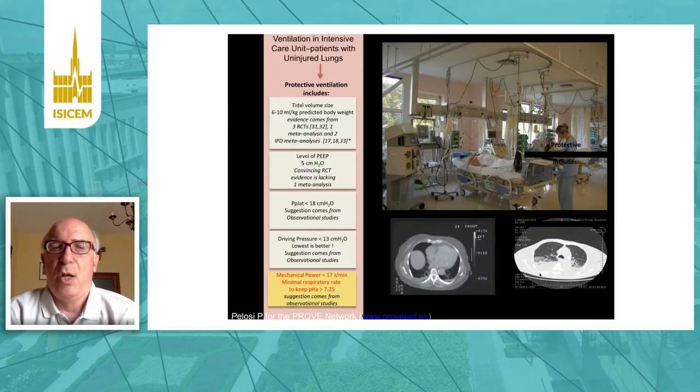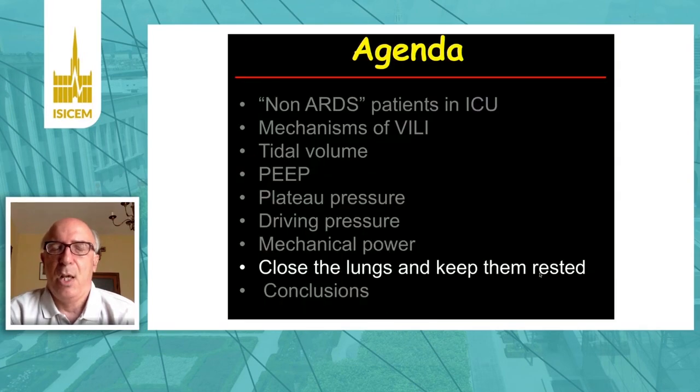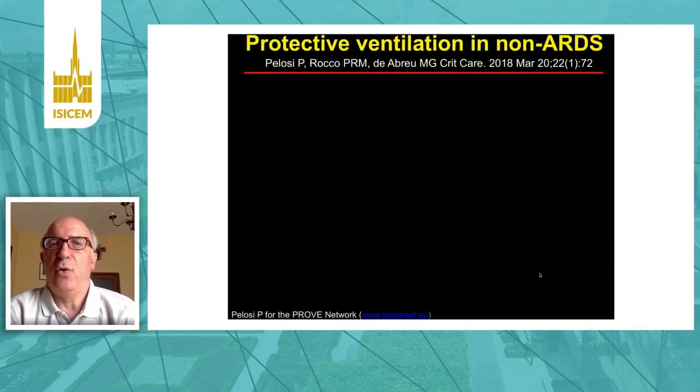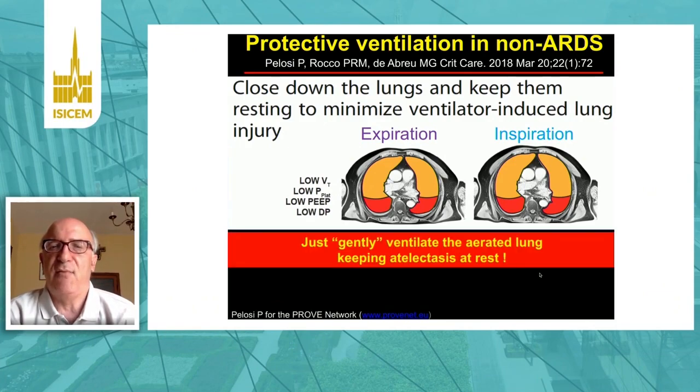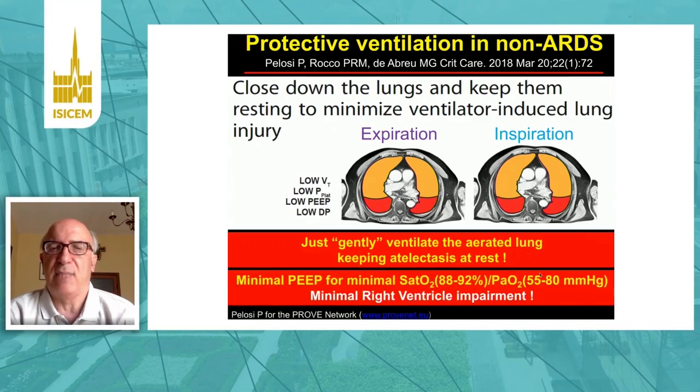So we suggest to target mechanical power below 17, maximum 20 joules per minute, with a minimal respiratory rate, and to keep pH higher than 7.25. So we conclude in general in non-RDS that we should keep the lung relatively closed and keep it resting to minimize ventilator-induced lung injury. Just gently ventilate the aerated lung, keeping atelectasis at rest, and target a minimal PEEP for a minimal saturation of 88 to 92%, with a PO2 between 55 to 80 millimeters of mercury. And this might minimize right ventricular impairment.